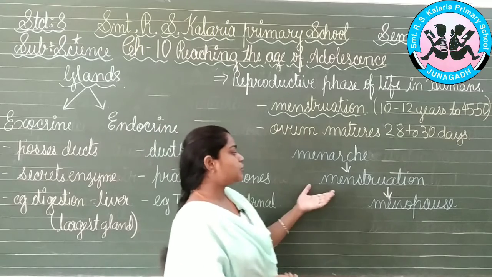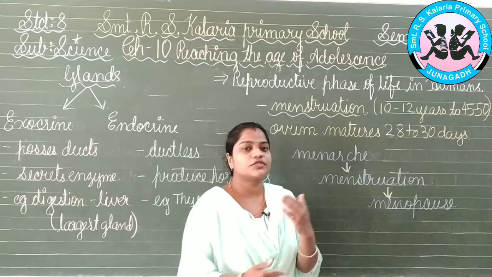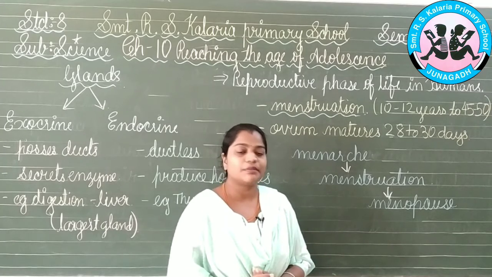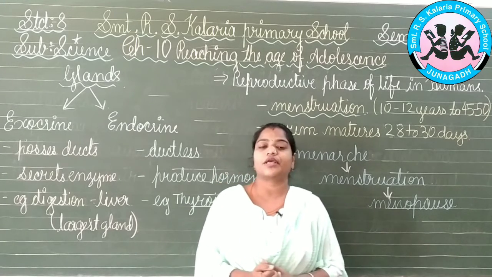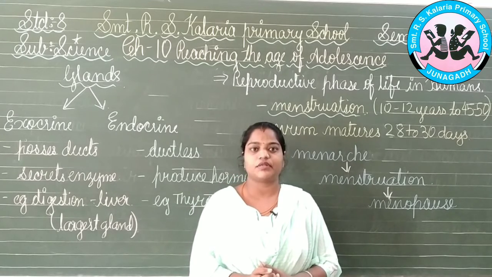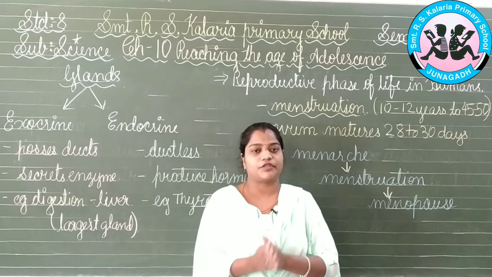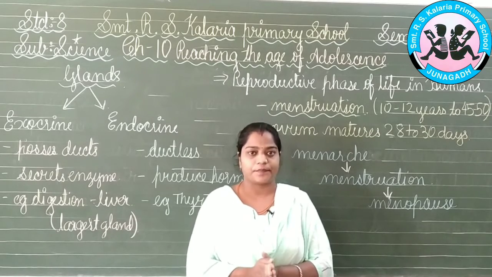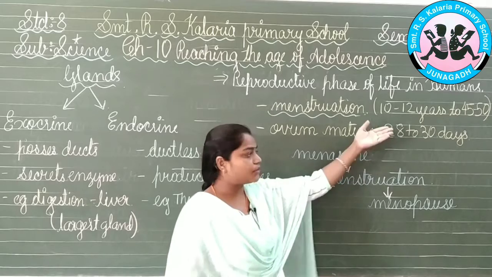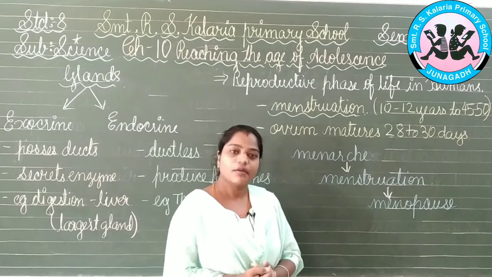Now in the age group from 10 to 45 years, this will be continuously going on every month. Sometimes it happens that the cycle is irregular in some of the girls, but it does not matter, because it will come to a particular cycle also after 3 months, after 1 month, after 2 months, it's okay. That will all depend on our grandmother, parents also, and the mothers also.